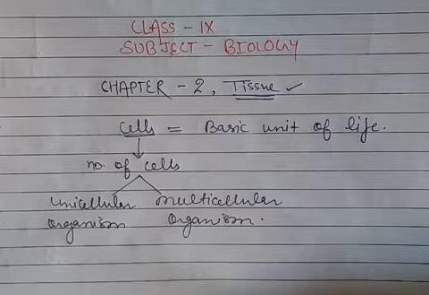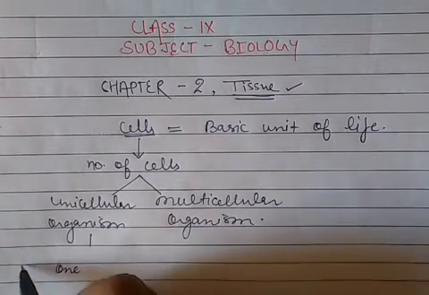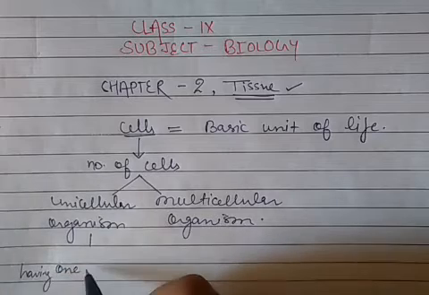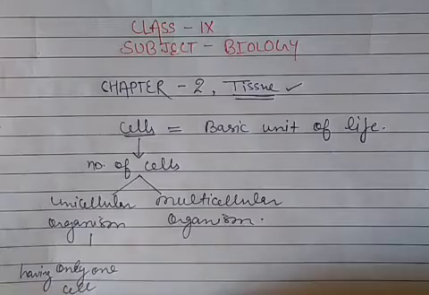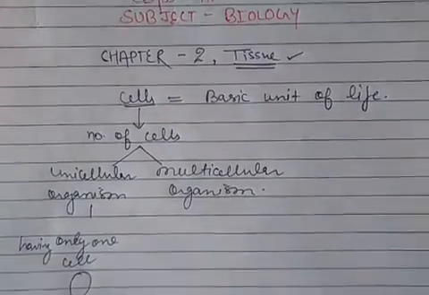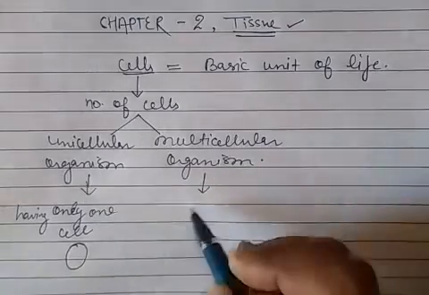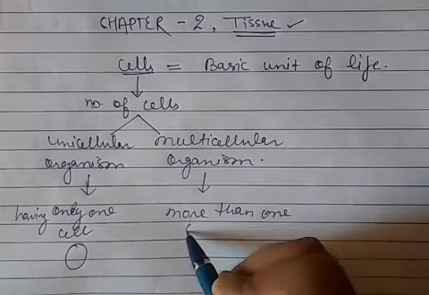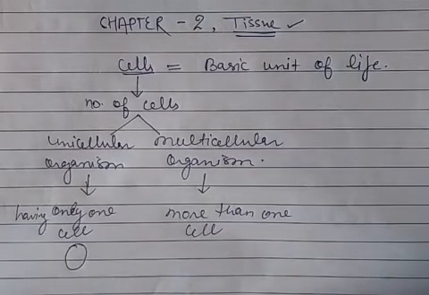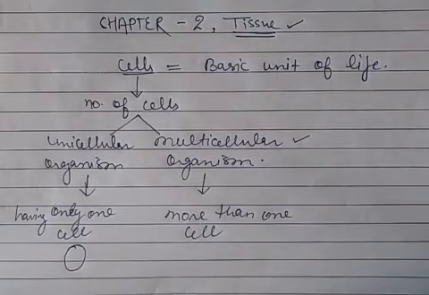Unicellular organisms are the organisms which have only one cell in their body, and the multicellular organisms have more than one cell. They have more than one cell in their body, that's why they are multicellular organisms.